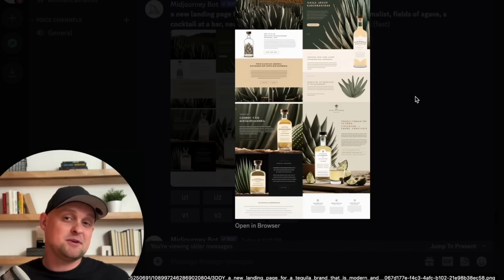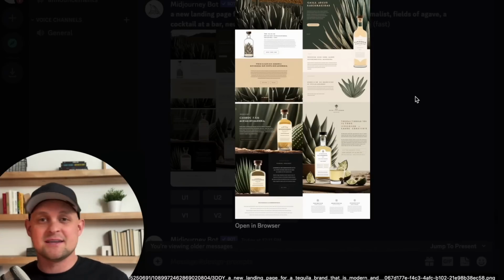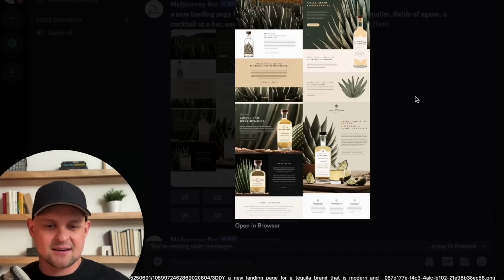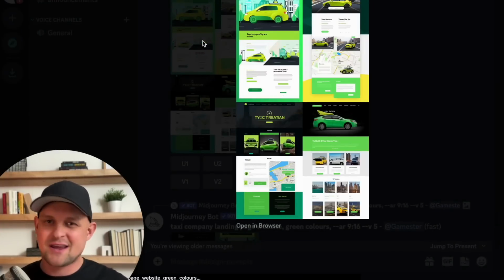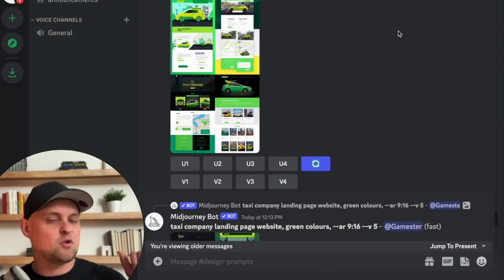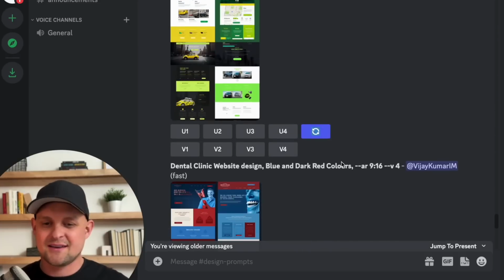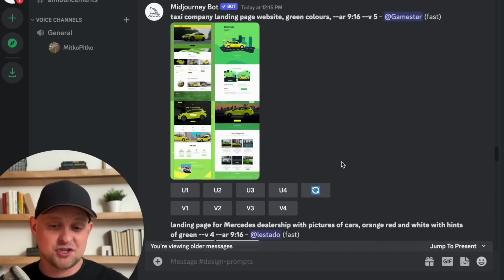And who knows, maybe you don't need Dribbble anymore. Maybe you don't need all of those other sites that are showcasing people's work. You're going to be able to pull up these ideas right here with the colors that you want, the fonts that you want, and man, this is definitely going to change the game.